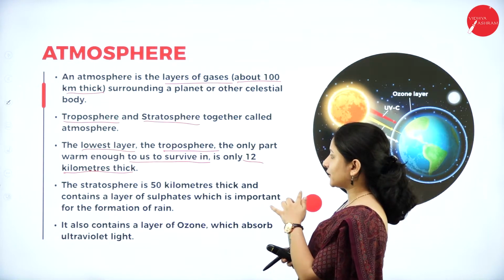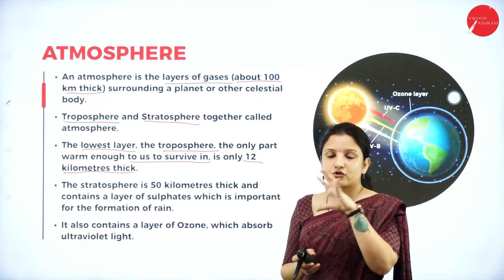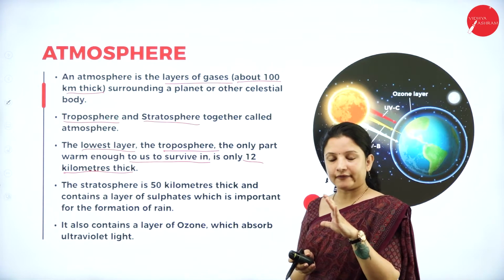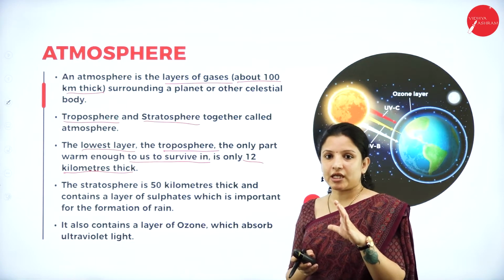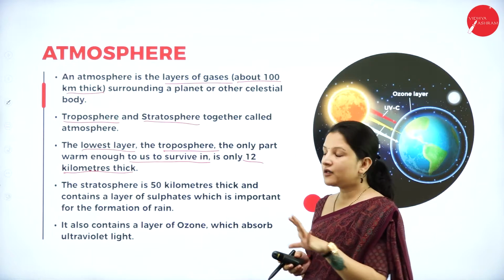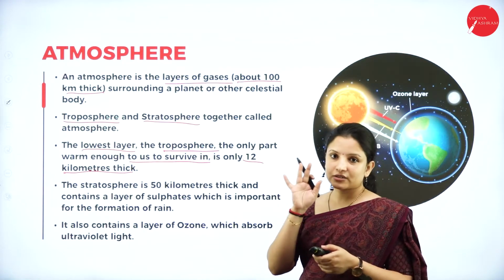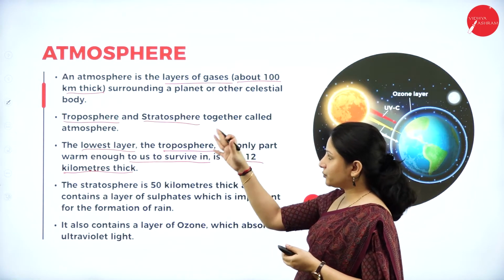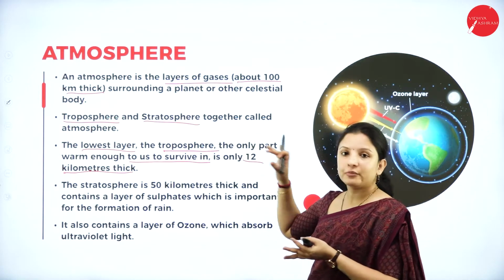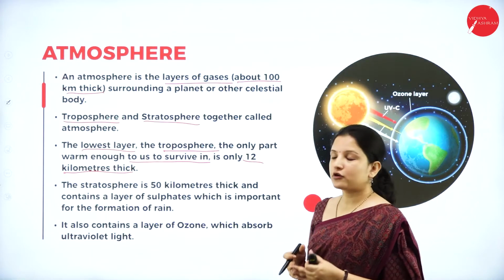Of the troposphere and the stratosphere, organisms can survive only in the troposphere. We are living in the troposphere area. Organisms can survive only in that particular layer because that layer is warm enough for any organism to survive, and it occupies only 12 kilometers thick. So the atmosphere is 100 kilometers thick, made up of the troposphere and stratosphere together, and the troposphere is only about 12 kilometers thick, and it is that 12 kilometer thick troposphere which is the survival area for all the organisms.